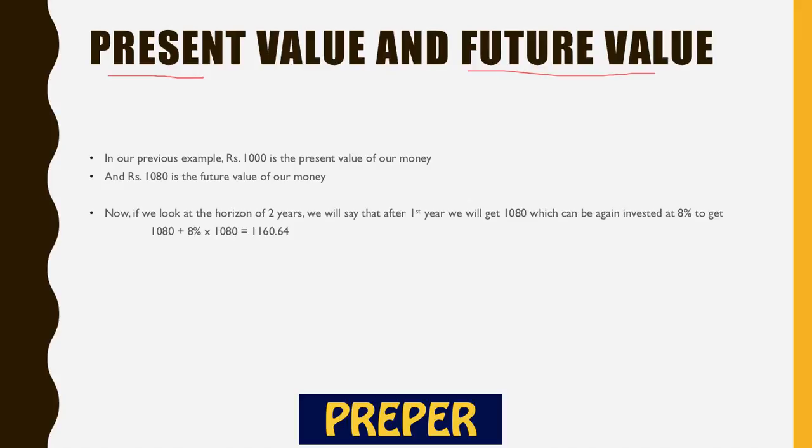Now if you look at the 2 year horizon, the future value of money 2 years hence would be 1160.64. So how would it happen, right? 1000 rupees you invested at 8% for a year, it would give you 1080. Again 1080 would be invested at 8% to give you 1160, right? If you remember, what we are doing is calculating compound interest, right? We are calculating the amount which we get after we use the formula of compound interest.